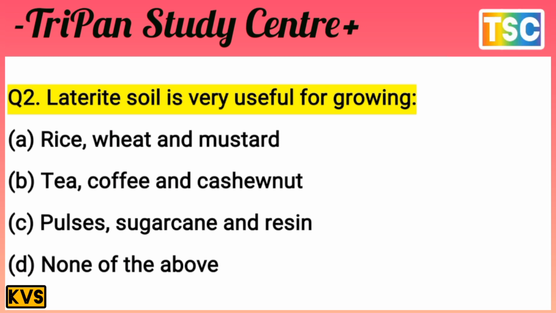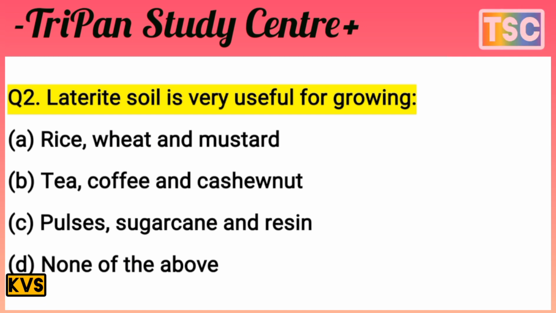You must have thought of your answer. Let's see what our answer to this question is. That's important. First of all, analyze this question. Rice, wheat and mustard do not grow in laterite soil. Pulses, sugarcane and raisin also do not grow in laterite soils.